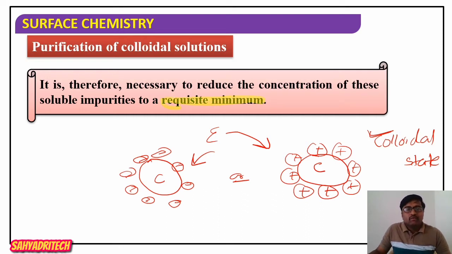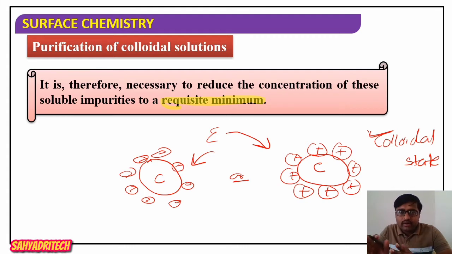Just recall, when you think of purification, why do we have to go for it? During preparation of a colloidal solution, the solution contains a large quantity of electrolytes as well as some soluble impurities. A small quantity of electrolyte is necessary to maintain the stability of a colloid, but if it exists in larger quantity, coagulation of the colloidal sol takes place.